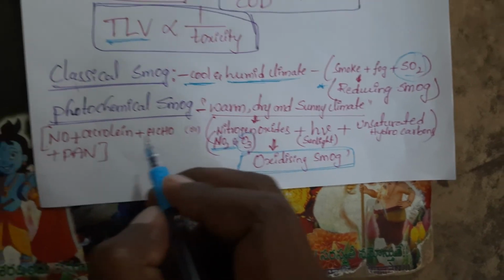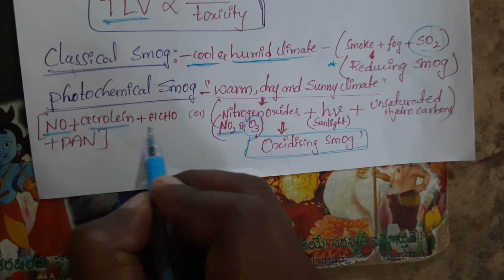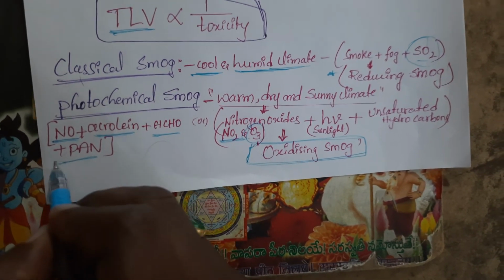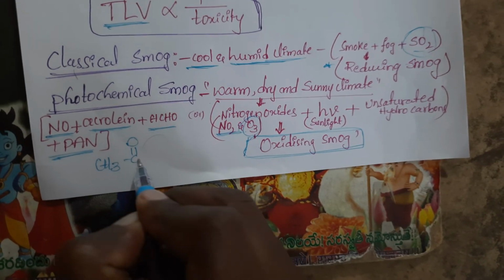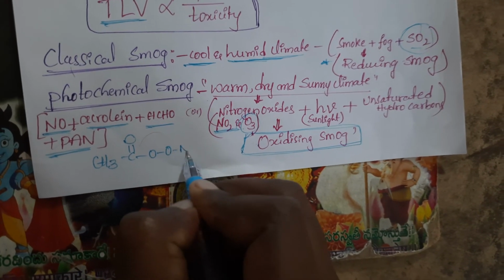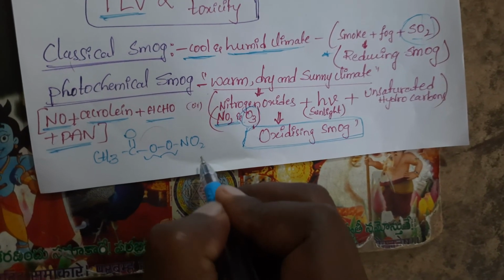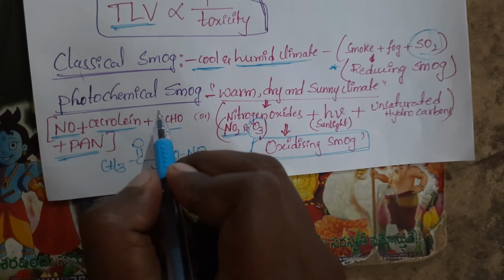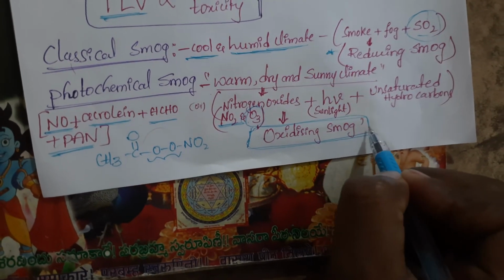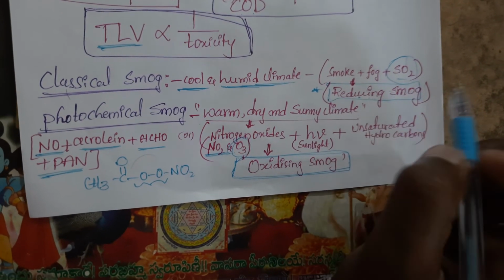Okay now, it consists of nitric oxide, acrolein, formaldehyde and peroxyacetyl nitrite, ONO2. Okay? Is that clear? So these all will be components in photochemical smog. Photochemical smog is considered oxidizing smog. The classical smog is considered reducing smog. Important one. Next we will see what here?